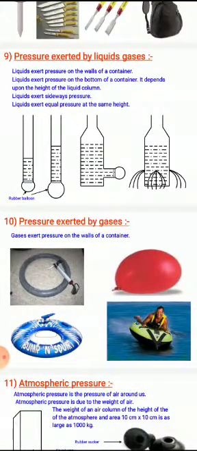Even like the liquids, even the gases will also exert pressure on the walls of a container. Like the liquids, even gases do not have definite shape. They also take the shape of the container. You would have observed the cycle tube and even the balloons. If there is a hole in a balloon, you cannot fill or inflate the balloon, right? Because it exerts pressure on the internal walls of the balloon, and hence from this we could also conclude that the pressure is also exerted by the gases.